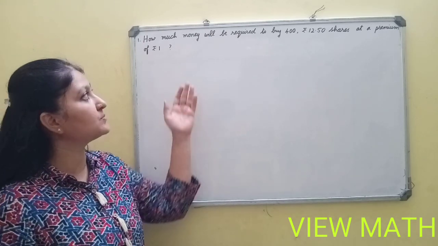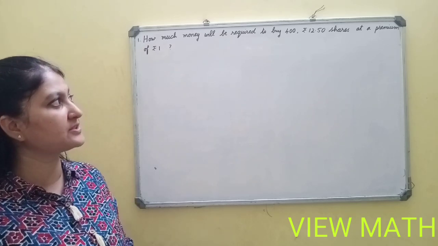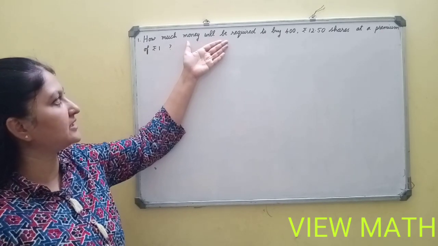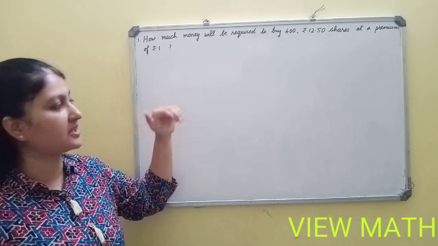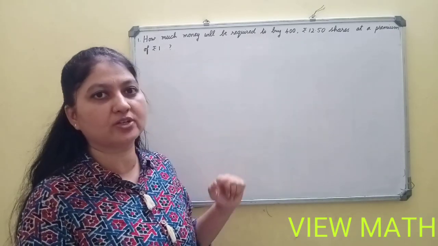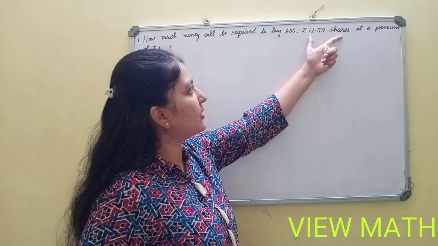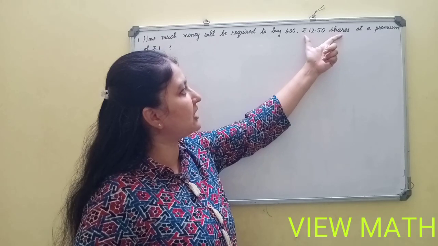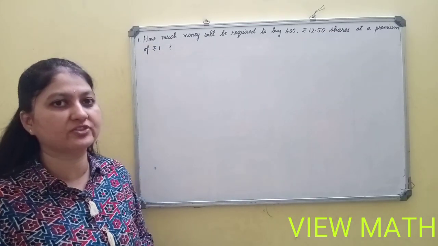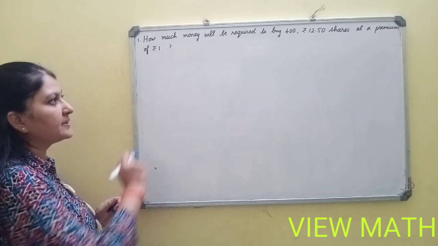First problem: how much money will be required to buy 400 rupees 12.50 shares at a premium of rupees 1? Now what they are asking us to find out is how much money will be required, that is sum invested. To buy 400 means the number of shares is 400. Next, rupees 12.50 share. That means the nominal value of the share is 12 rupees 50 paise, at a premium of rupees 1. So, the company is running in a profit.